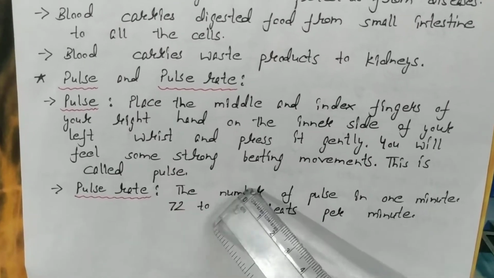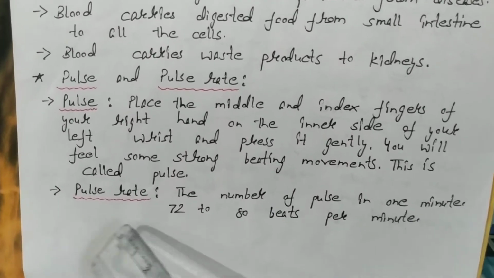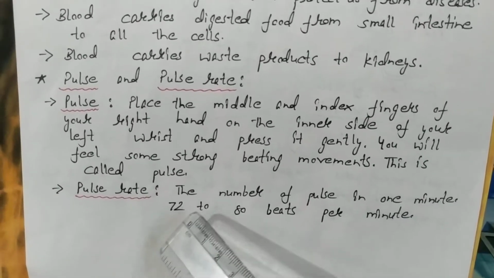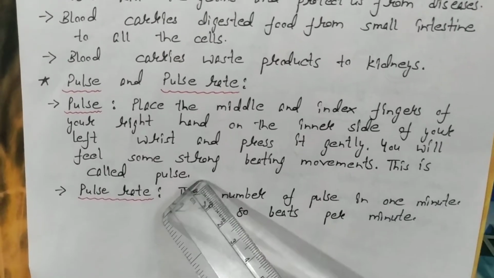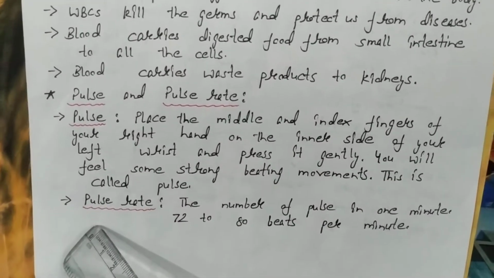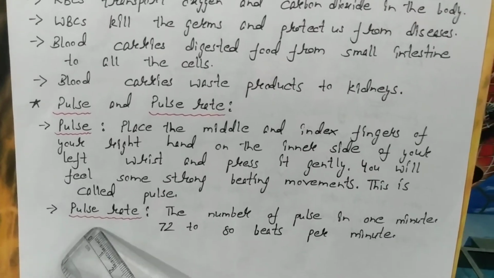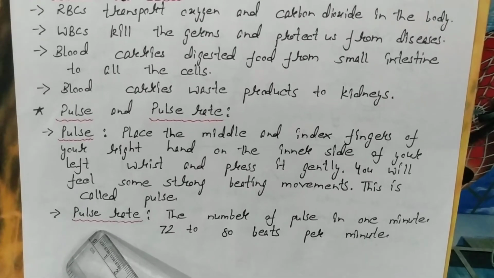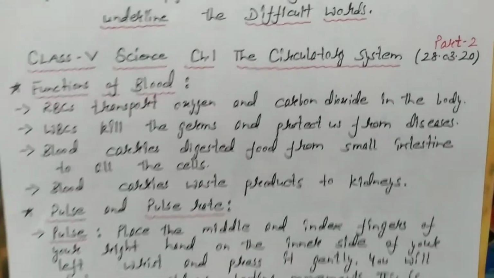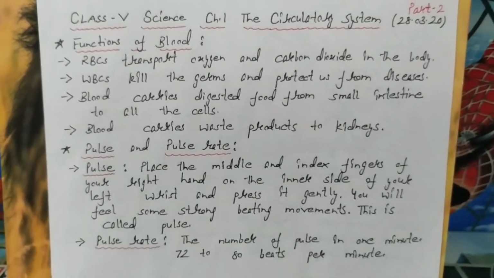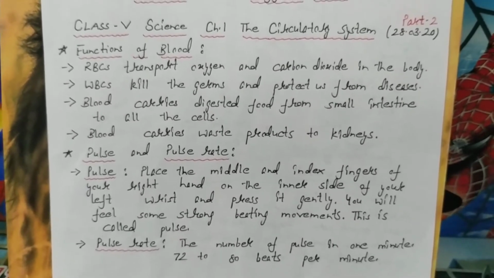Pulse rate: the number of pulses in 1 minute is called pulse rate. For an adult human being, it is 72 to 80 beats per minute. I hope you all must have done this activity. If anyone has not done it, do it after watching the video. So, functions of blood, and after that pulse and pulse rate. Now children, move on to the next topic.